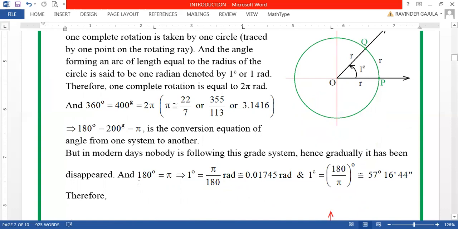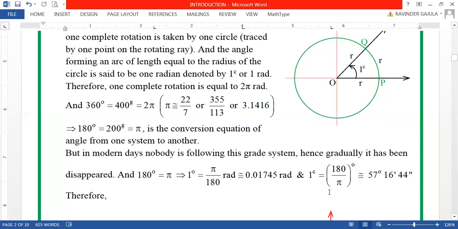and then the equation from degrees to radians and radians to degrees will be taken by 180 degrees equal to pi radians, my dear friends. 180 degrees equal to pi radians. Now 1 degree is equal to pi by 180 radians. This is approximately equal to 0.01745 radians. 1 degree is equal to pi by 180 radians, which is equal to 0.01745 radians.